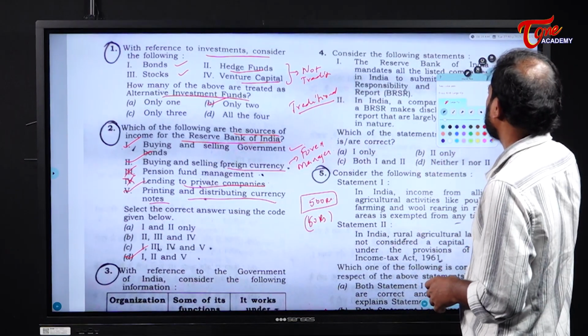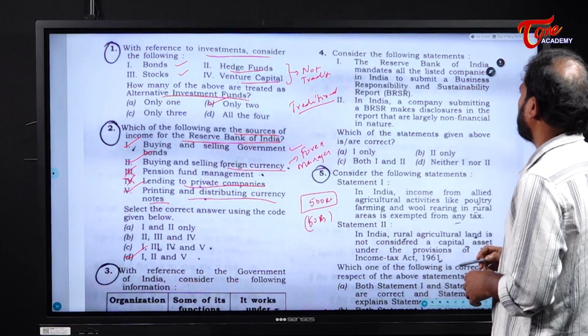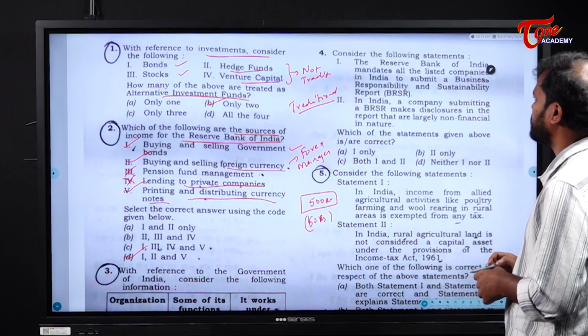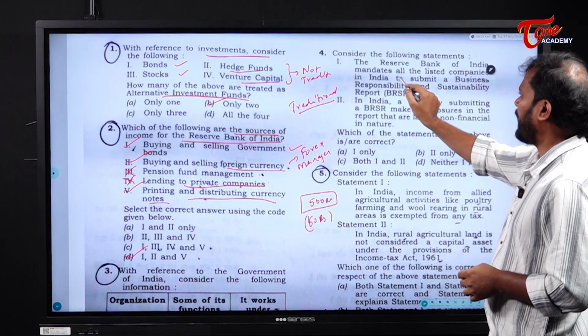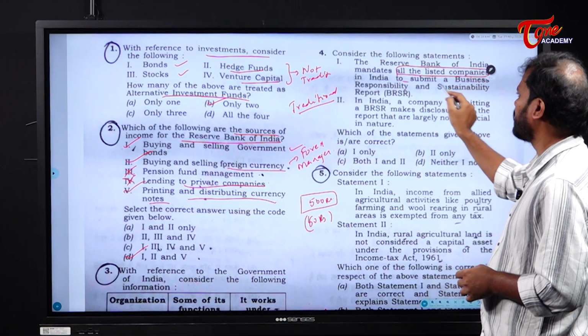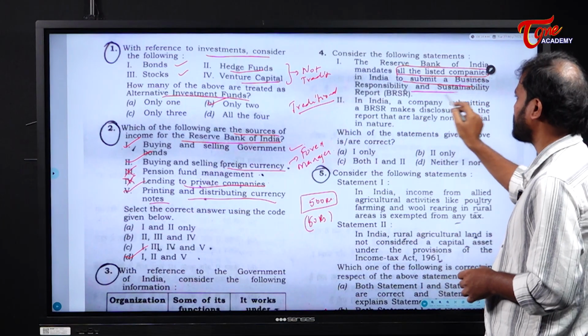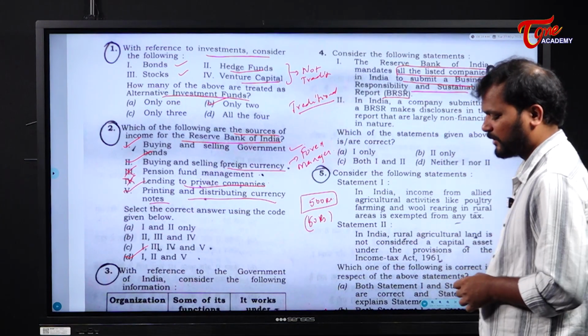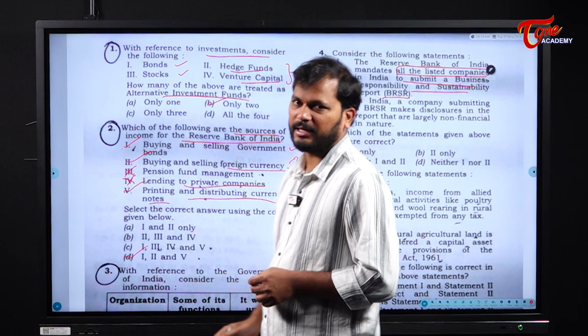Consider the following statements. In India, consider the following statements. The Reserve Bank of India mandates all the listed companies in India to submit a business responsibility and sustainability report. First of all, what right does the Reserve Bank of India have?